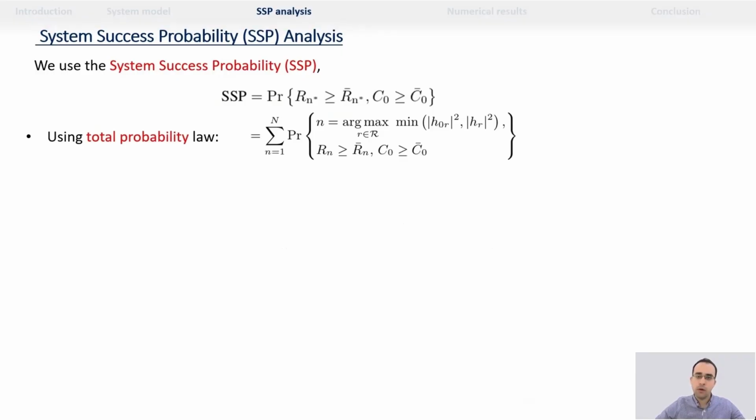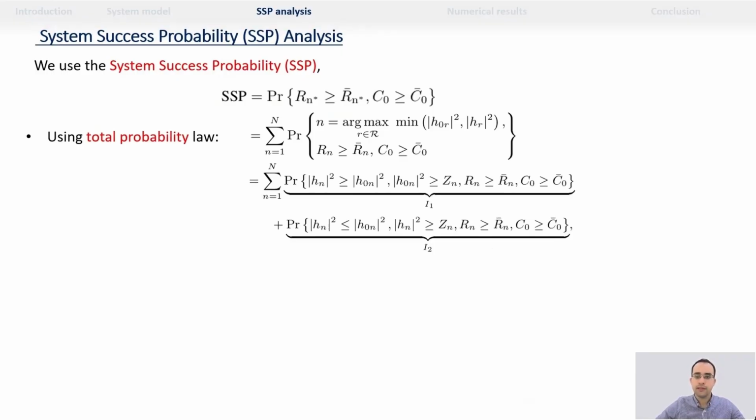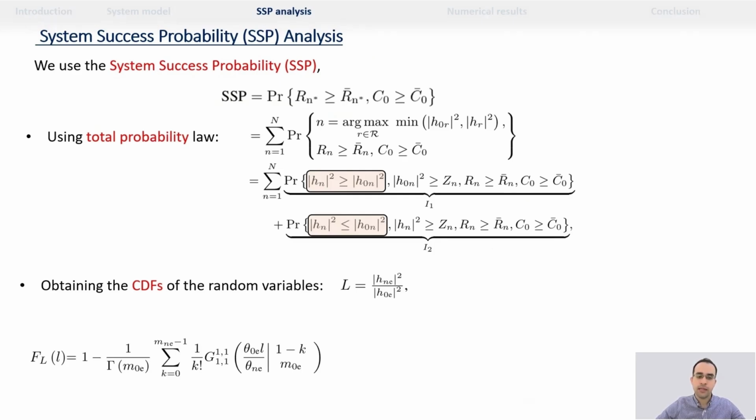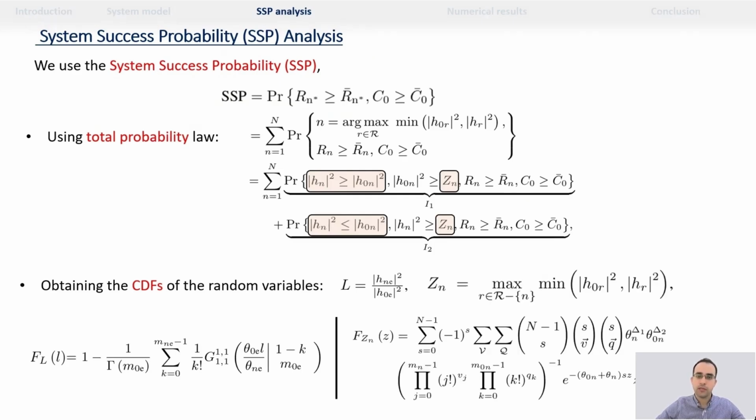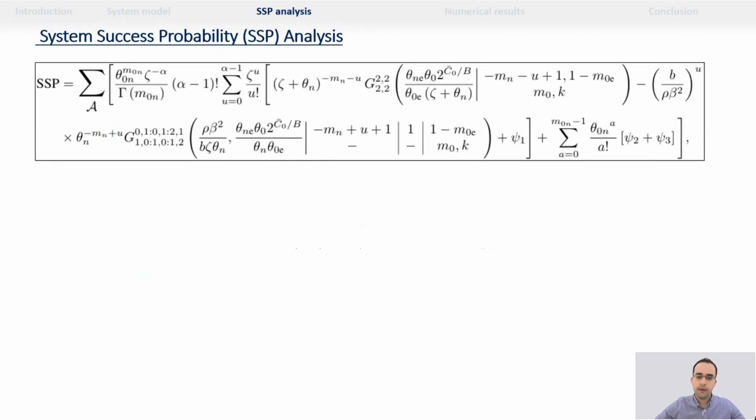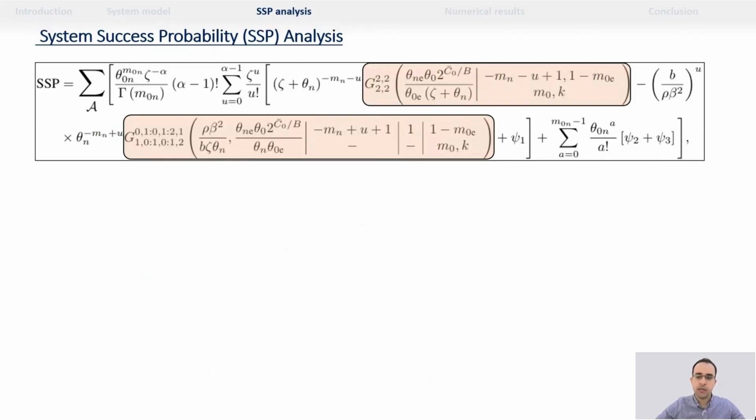The total probability law is used to consider all the backscattering devices. Then, for computing the probabilities I1 and I2, the cumulative distribution function of the ratio of gamma random variables and the max-min of gamma random variables is obtained. Then, with some mathematical manipulations, we get the final closed-form expression for the system success probability, where the Meijer G function and the generalized bivariate Meijer G function appear.